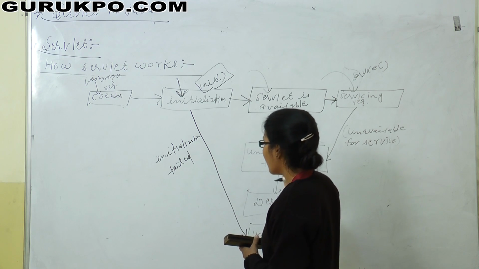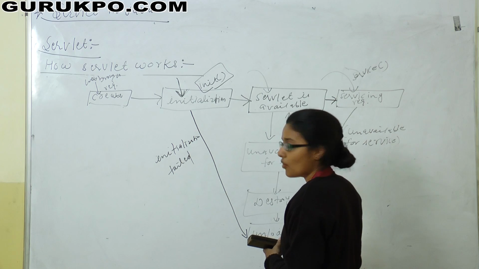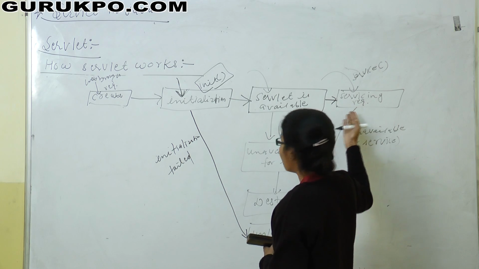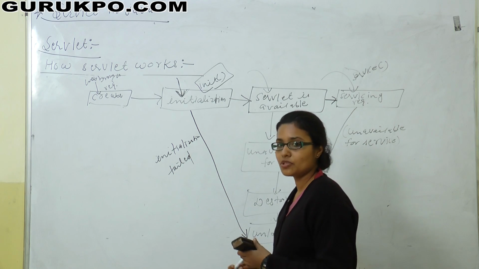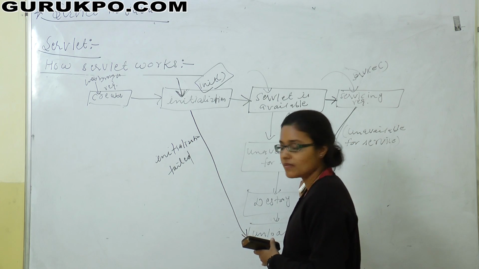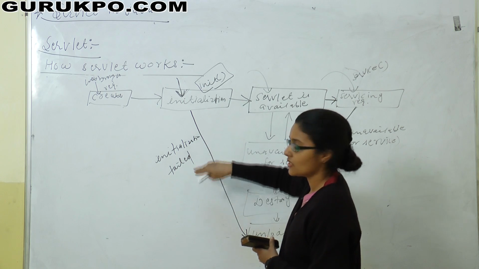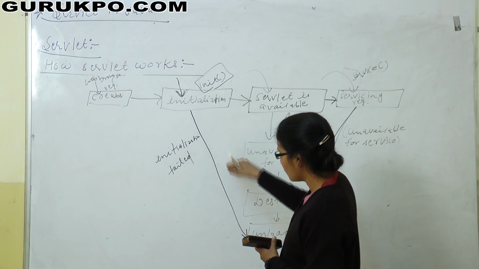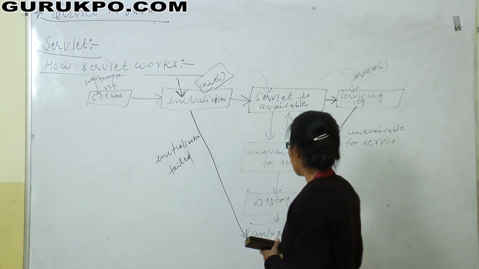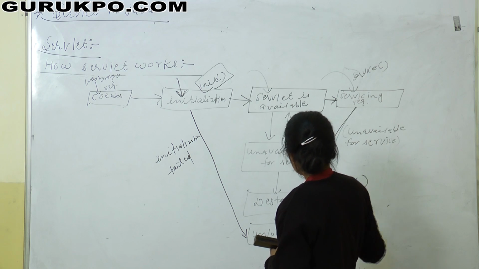Or if it is not available, the servlet will be destroyed and unloaded from the memory. Or while servicing, if any exception occurs in between, then it will go into the unavailable for service phase and destroy. Or if it is not initialized, then initialization will fail and it will go into the unload phase. So here the destroy method of the servlet will be used.